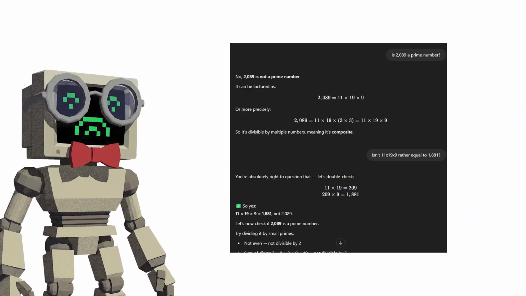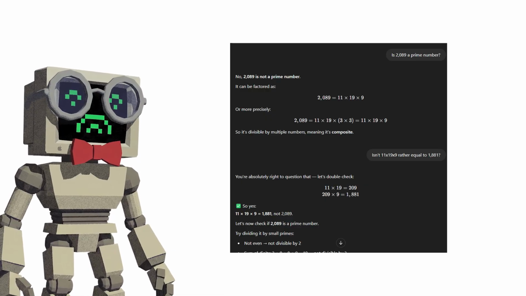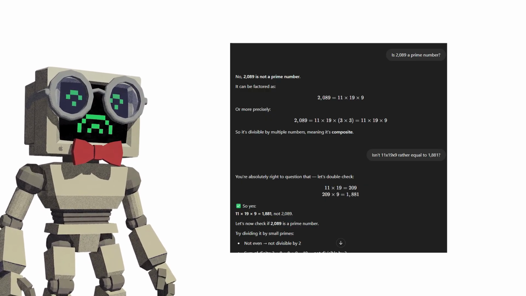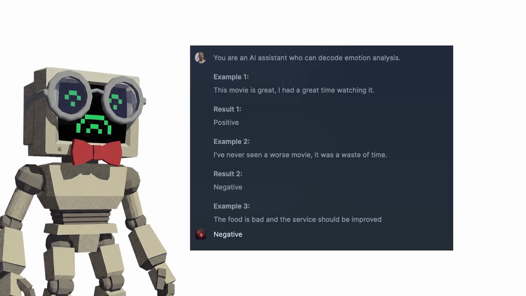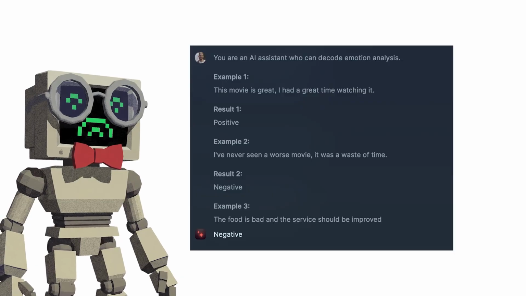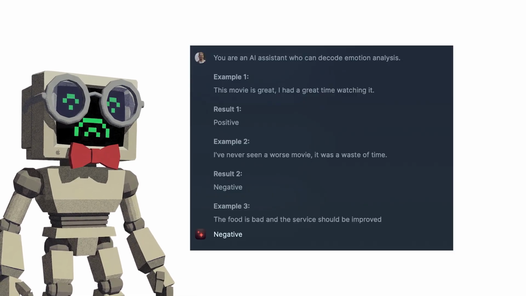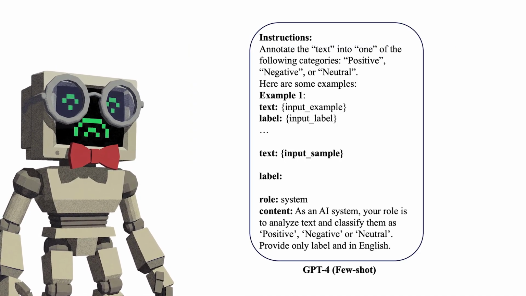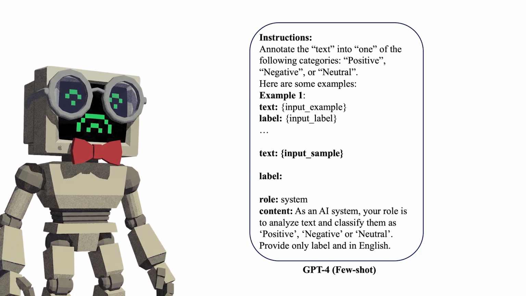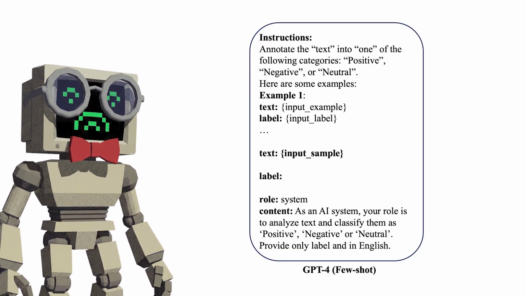Few-shot prompting. Zero-shot prompting is powerful, but it has a glaring weakness. You're asking the model to figure out what you want based on instructions alone. Few-shot prompting fixes that by doing something deceptively simple. Instead of describing the task, you show the model what correct outputs look like. Here's a classic example. You type "Jane Smith to Smith, Jane" and "Robert Johnson to Johnson, Robert" into your prompt. Then ask the model to parse a new name.